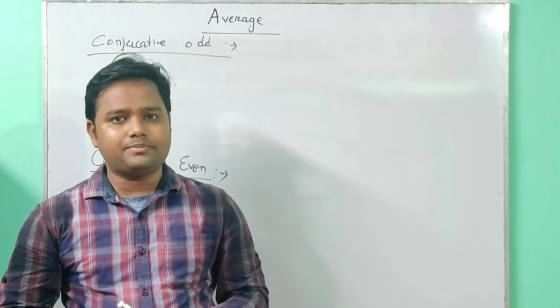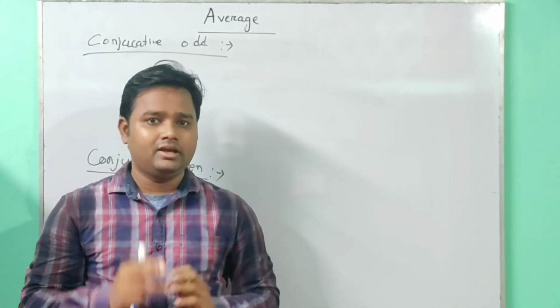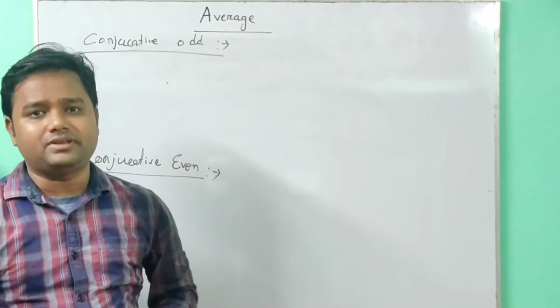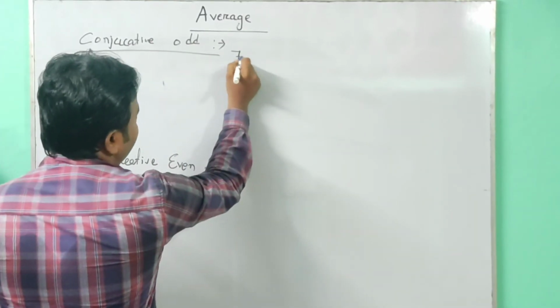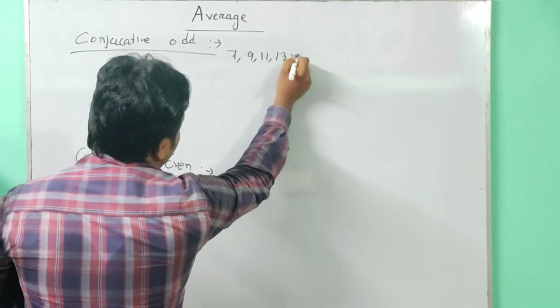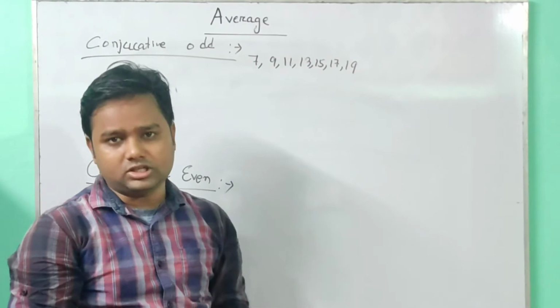In the last two examples, the consecutive numbers were in serial order. Suppose consecutive odd numbers are given: 7, 9, 11, 13, 15, 17 and 19. What is the average of all these numbers?